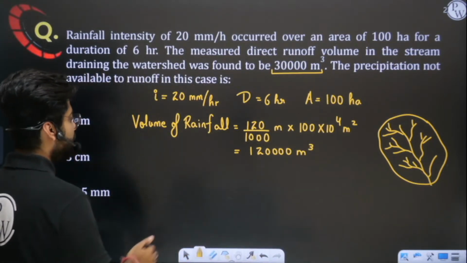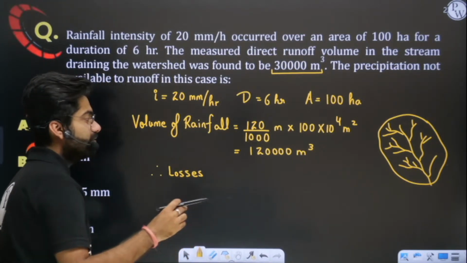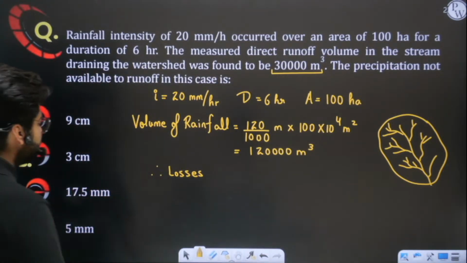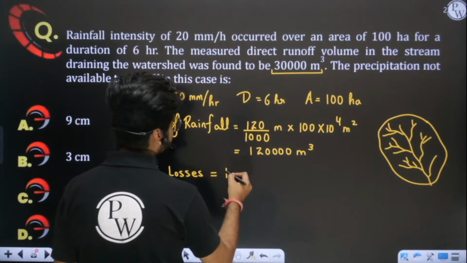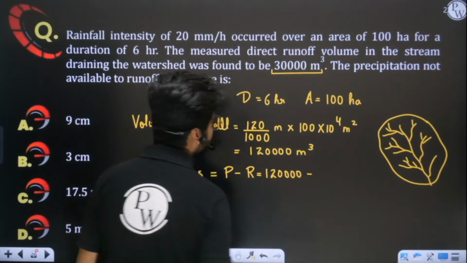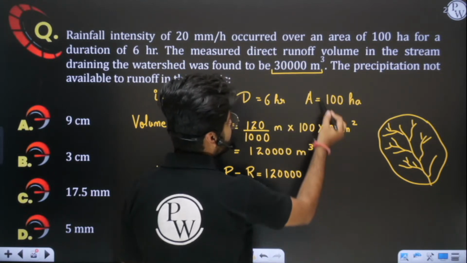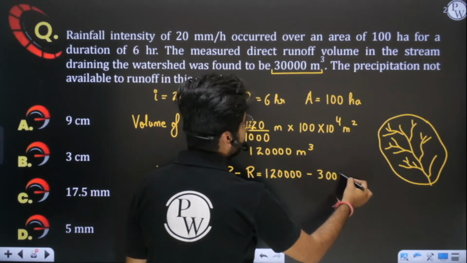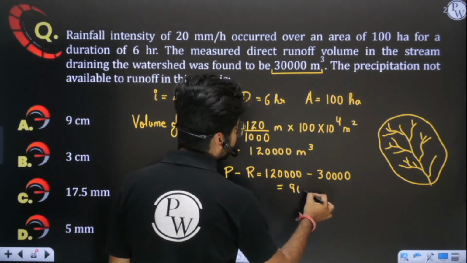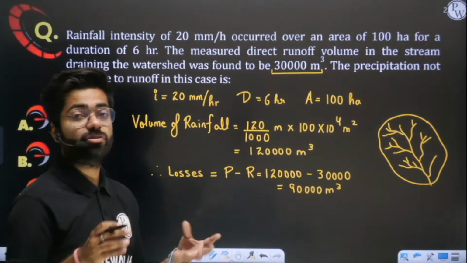So can you tell me the losses? Now can you evaluate the losses? Therefore the part of precipitation which is not available for runoff is how much? Can you evaluate that? Now this will be P minus runoff. P is what? 1,20,000 minus your runoff. Runoff is simply 30,000, which is given here in the question. That data has already been given to us. So simply subtract it, and it comes out to be 90,000. That means out of total 1,20,000, 90,000 has been lost.